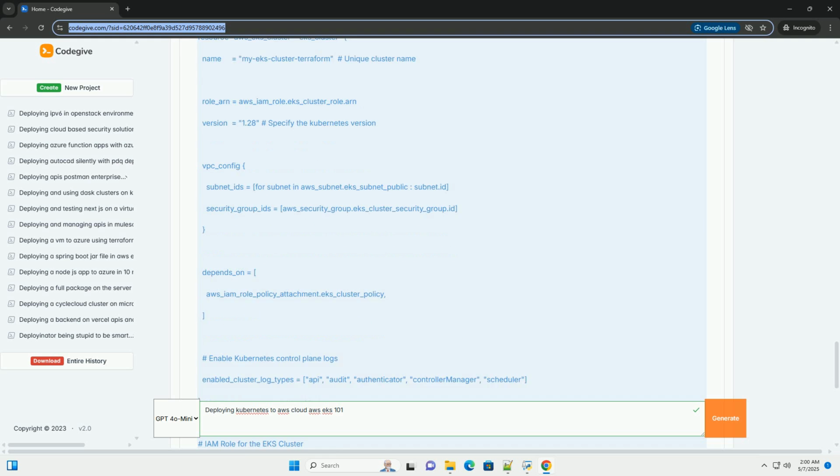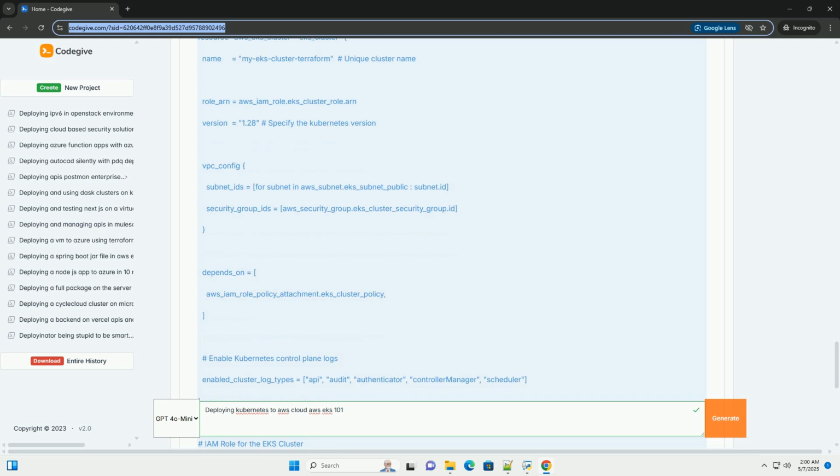Verify the cluster. You should see the worker nodes listed. Their status should be Ready. Get cluster info. This will display information about your cluster, including the name, region, and status.